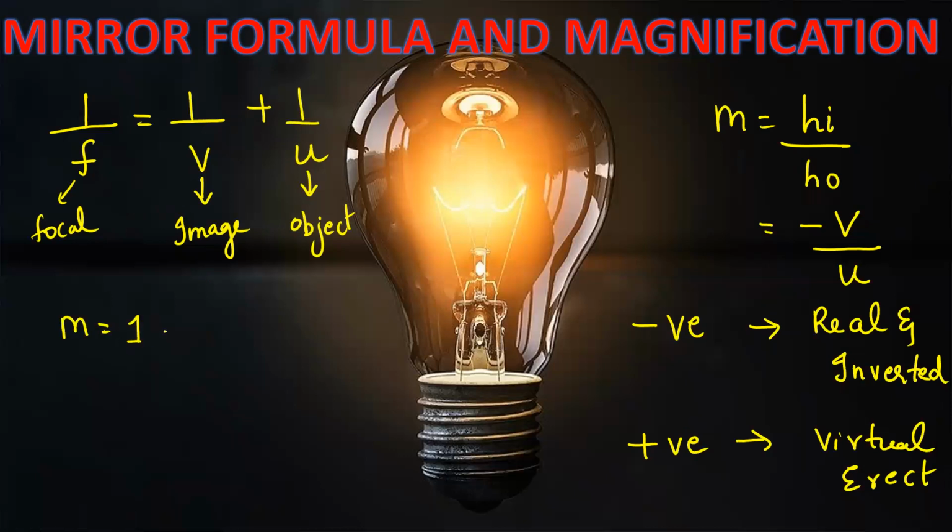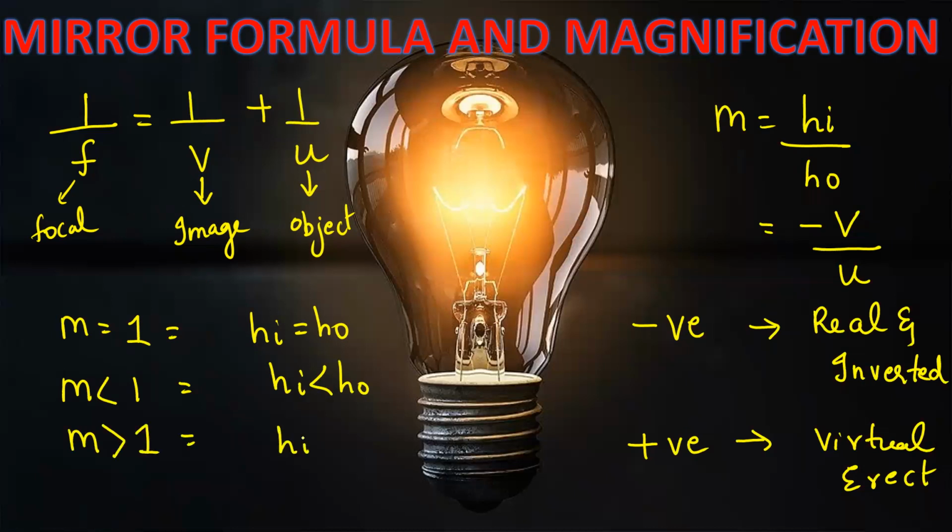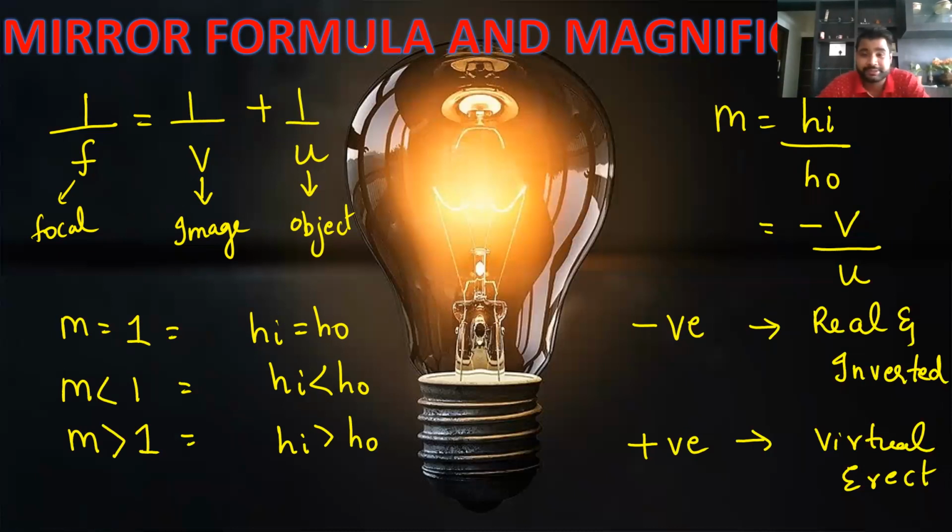Also, if magnification is equal to 1, height of the image is equal to height of the object. If magnification is less than 1, height of the image is less than height of the object. And if magnification is greater than 1, height of the image is greater than height of the object. My dear students, this is very, very important. Mark it. I'm pretty sure the 2021 CBSE board exam will have a numerical from this topic for sure.